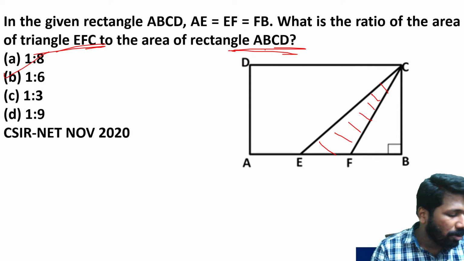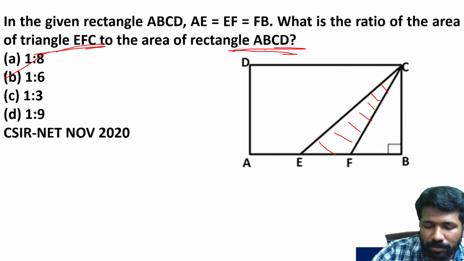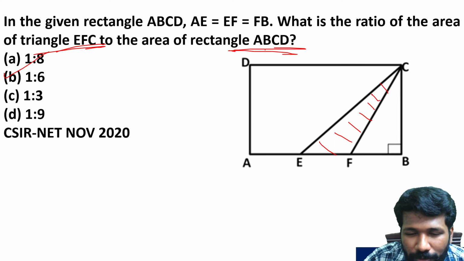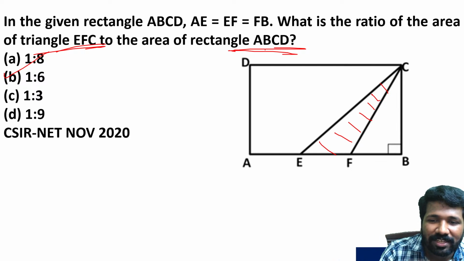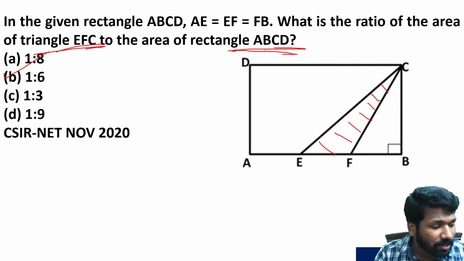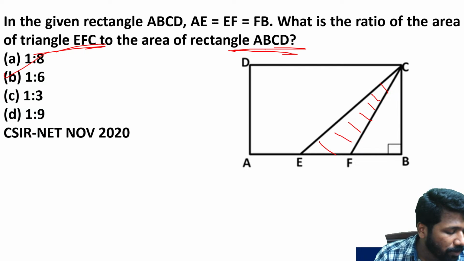All of you are getting how to logically do the ratio based question. This also can be done mathematically: let x be the AE length, then EF is also x, FB is also x, let h be the height, then use the area formula and all, but that is very time consuming. No need of doing that.